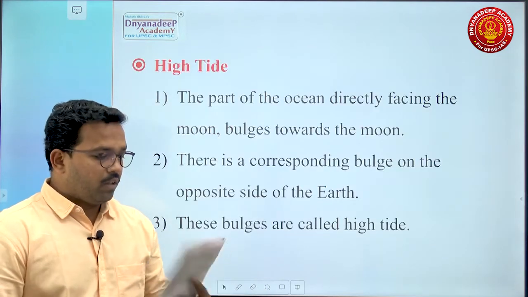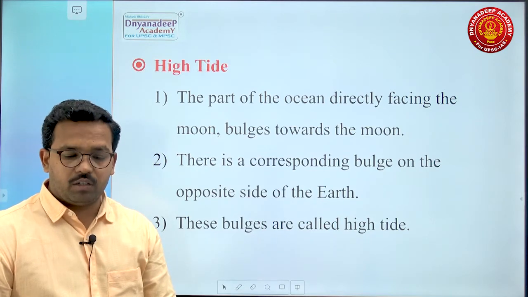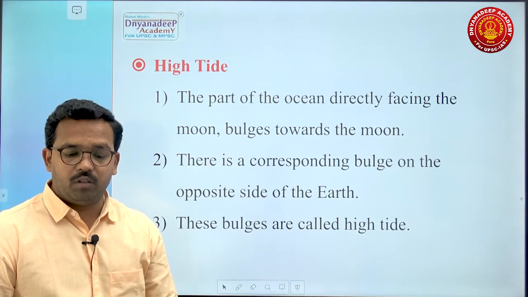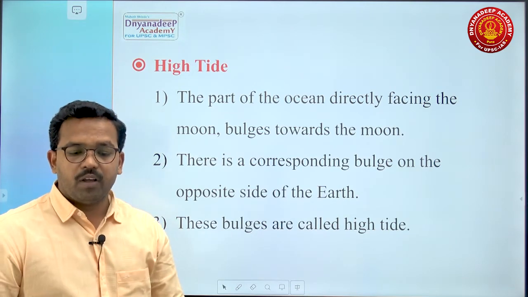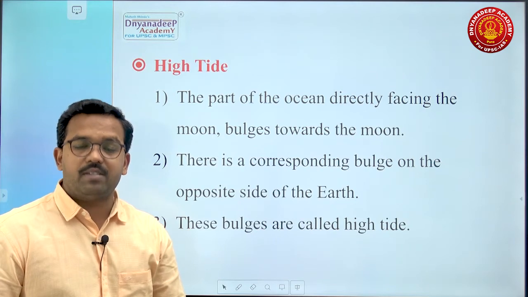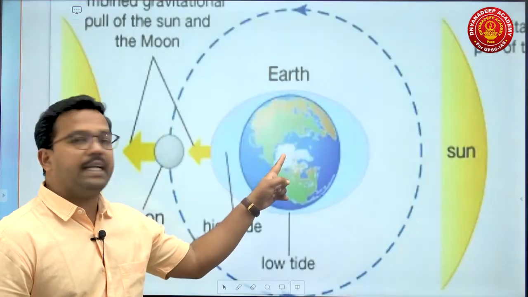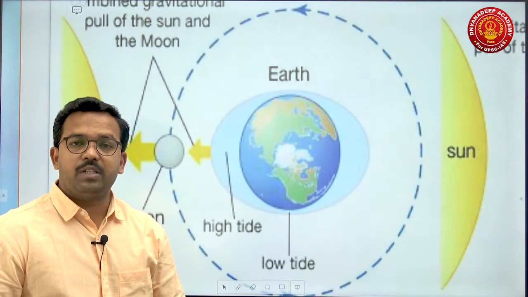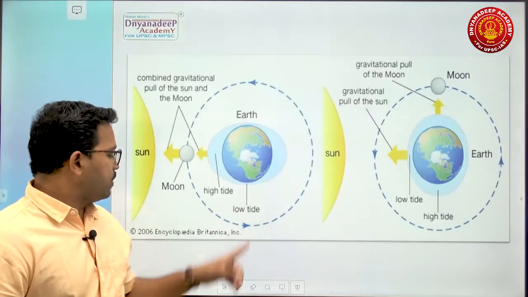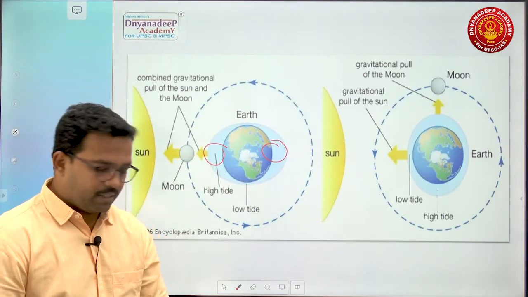Then high tides, let's go for it. The part of the ocean which is directly facing the Moon and bulges towards the Moon will experience high tide. There is a corresponding bulge on the opposite side of the Earth, as we have seen here. It is high tide, it is high tide. It is due to rotation of the Earth. These bulges are called high tide. So remember, these two portions, this one and this one, are called high tides.